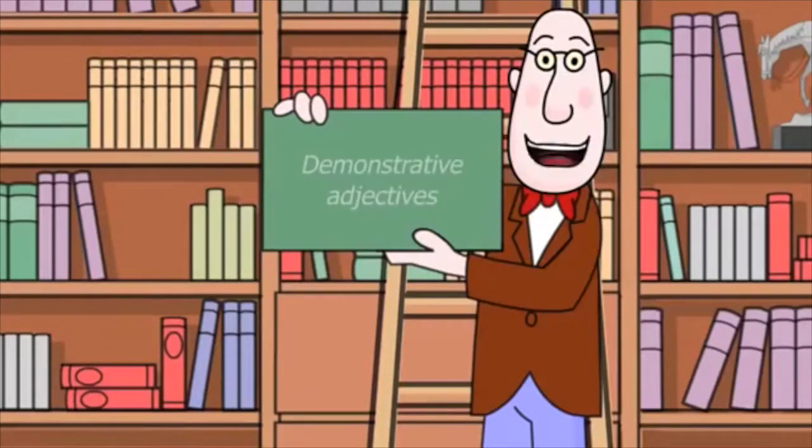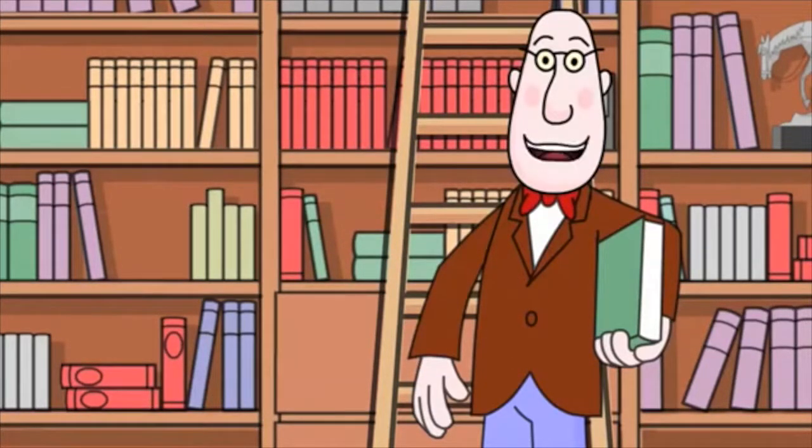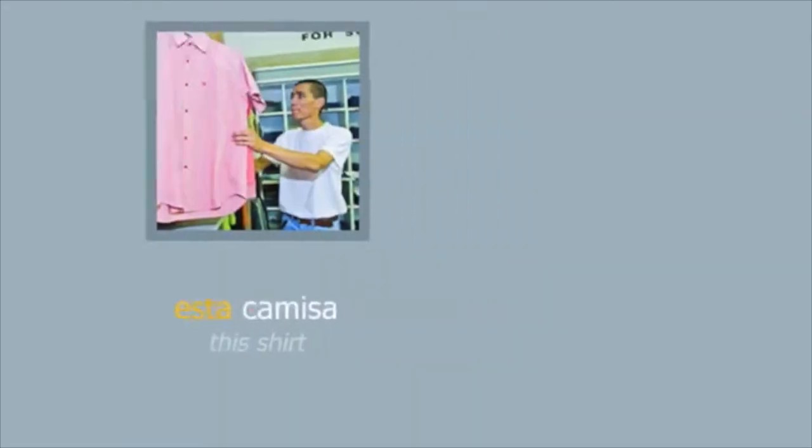In Spanish, as in English, demonstrative adjectives are words that demonstrate or point out nouns. Demonstrative adjectives come before the nouns they modify. Like other Spanish adjectives you've studied, they agree with those nouns in gender and number. Look at these examples. Esta camisa.